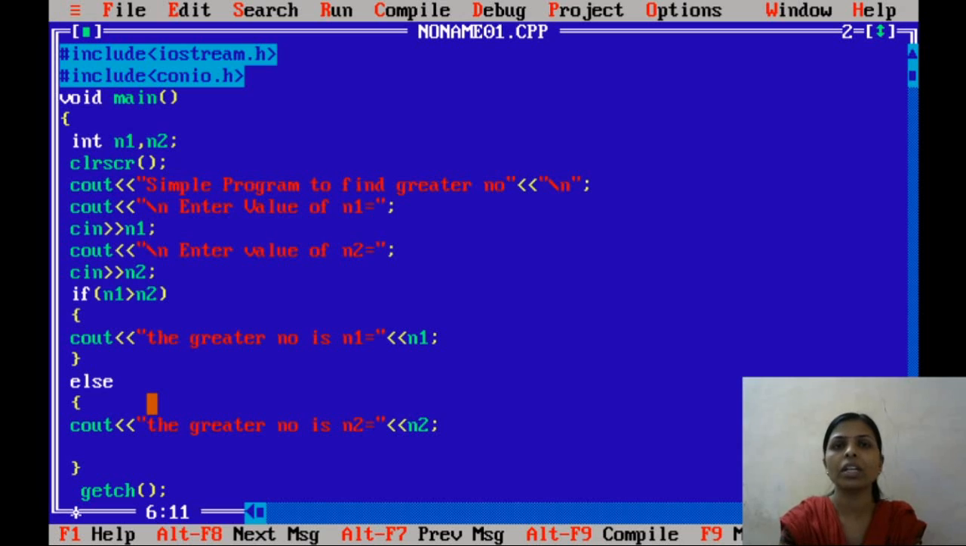Like that we can create a simple program with the help of the control statement. We can execute the if-else statement. I hope you understood this program.